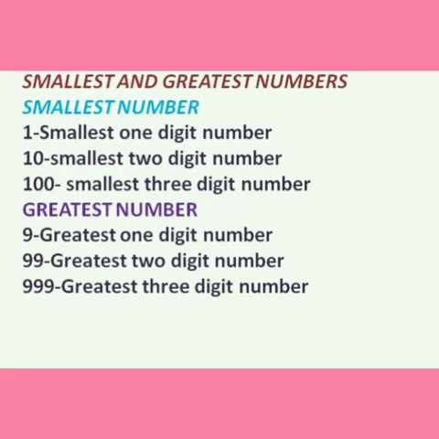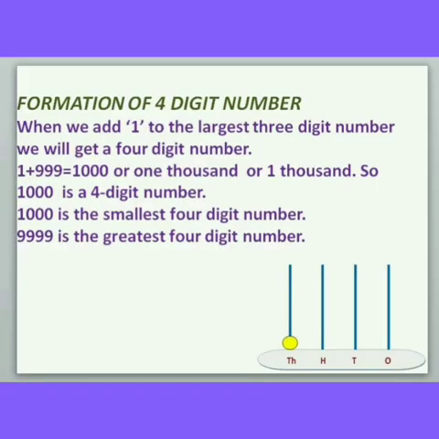Children, can you tell me what is the smallest one-digit number and the greatest one-digit number? Let us discuss about it. Okay. 1 is the smallest one-digit number and 9 is the greatest one-digit number. Then 10 is the smallest two-digit number and 99 is the greatest two-digit number. Then 100 is the smallest 3-digit number and 999 is the greatest 3-digit number. Good.